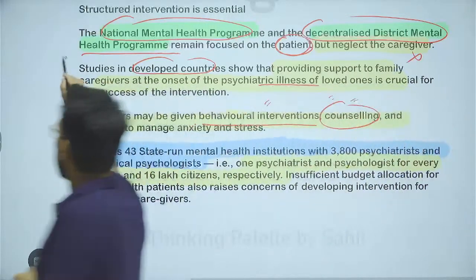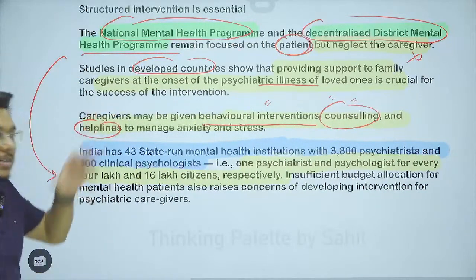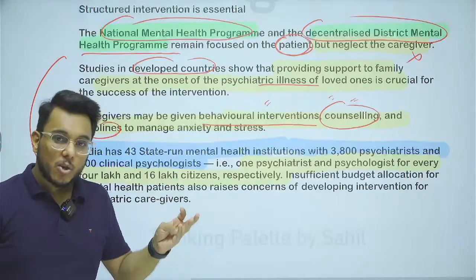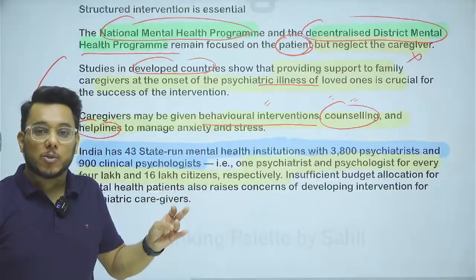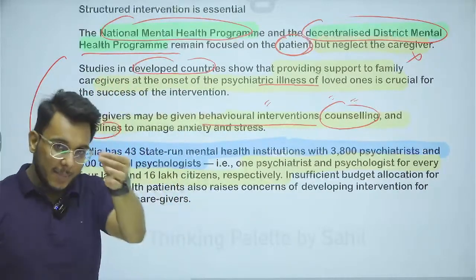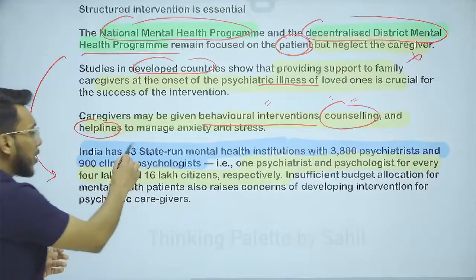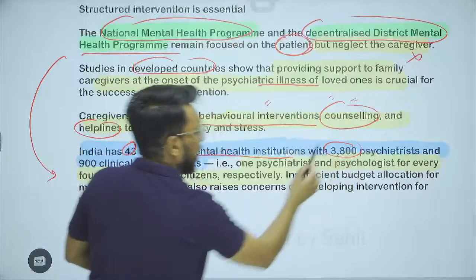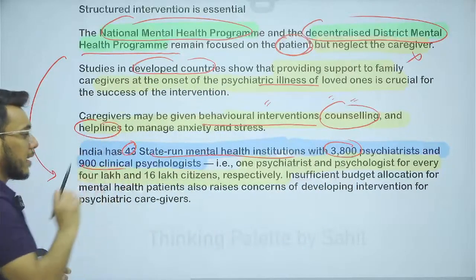Now, when we talk about India, all these things are missing. Why are they missing? Number one, funding is not there, and the human resource to help the caregivers is not there. Let me give you some data. In India, we have 43 state-run mental health institutions. We have around 3,800 psychiatrists and 900 clinical psychologists.